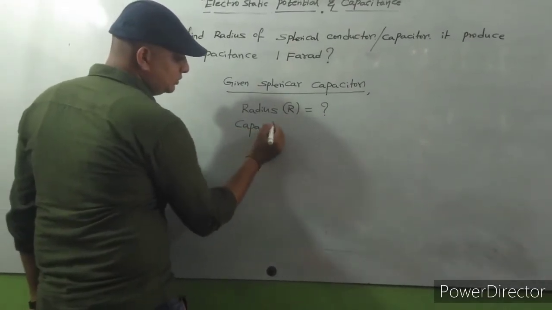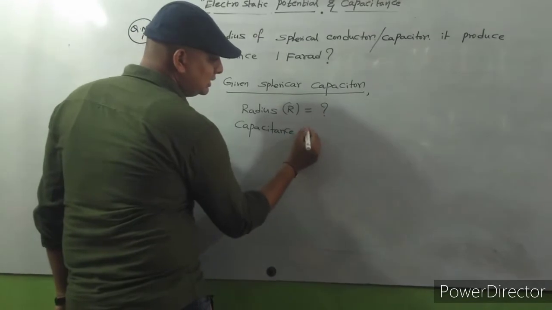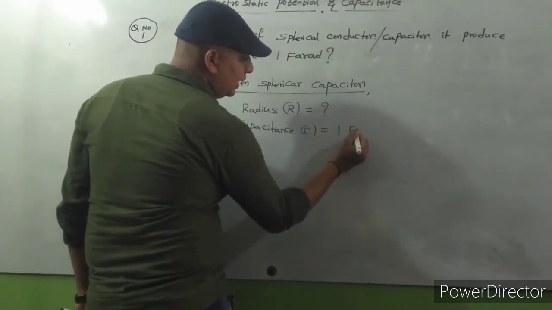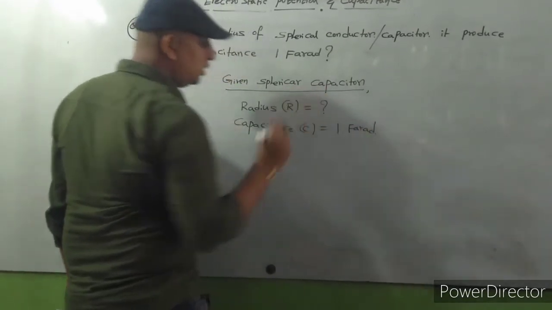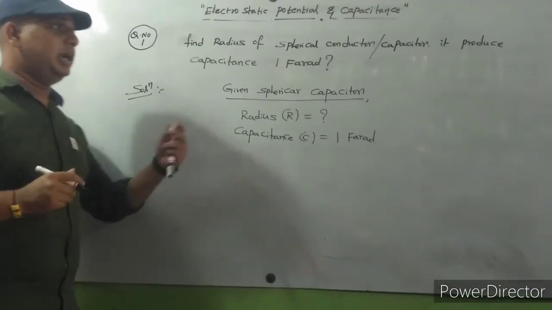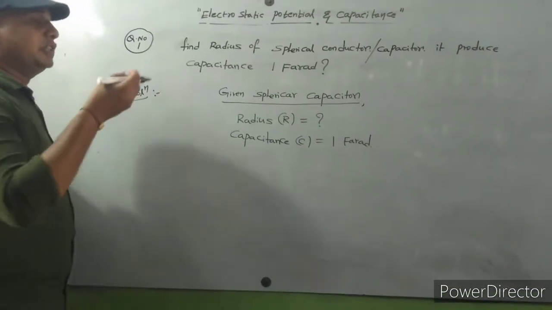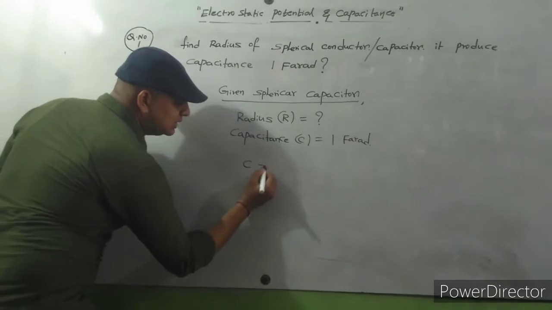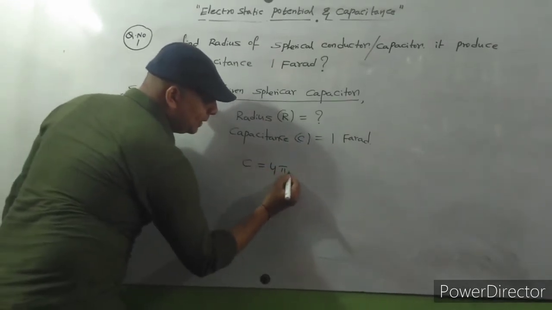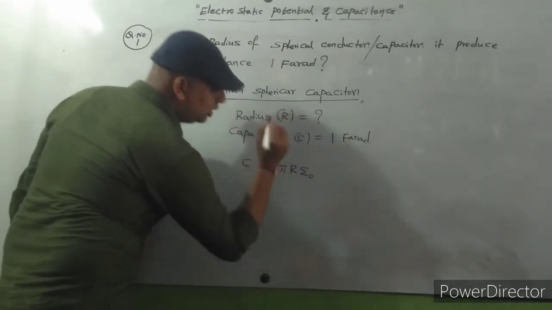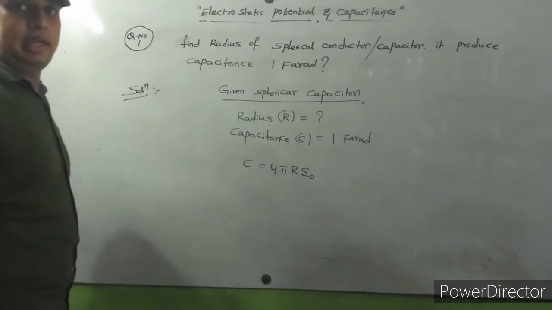Capacitance is given, C is equal to 1 farad. You know already the capacitance of a spherical conductor formula: C is equal to 4 pi epsilon naught R.